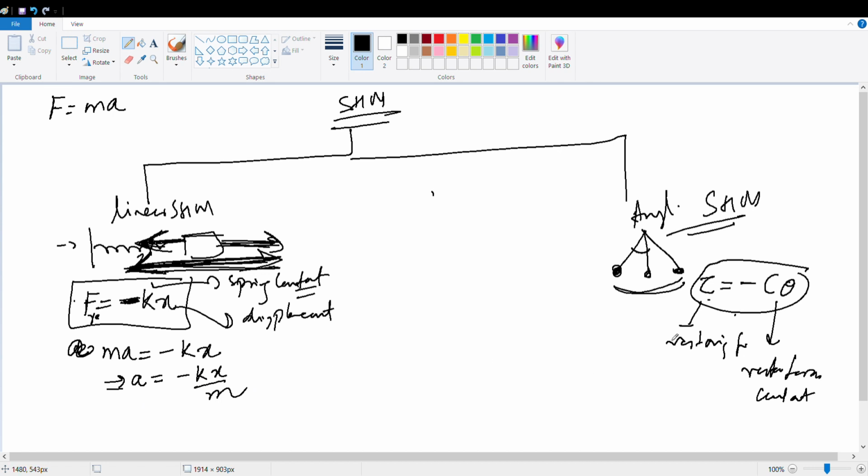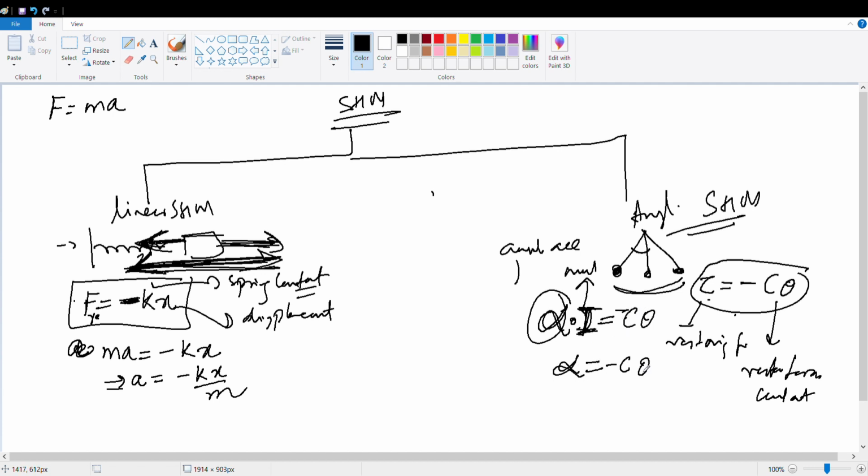And what about here? How will you find the acceleration here? The torque will be alpha into I. What is alpha? It is the angular acceleration, and I is the moment of inertia. So alpha into I is equal to minus c theta. So what is the angular acceleration? Minus c theta divided by I.